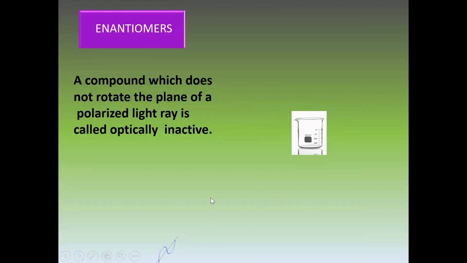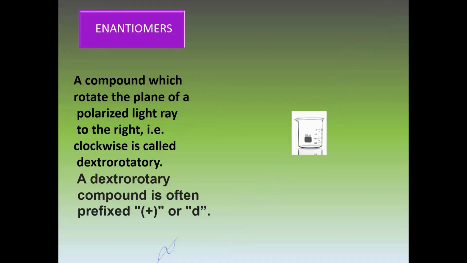A compound which does not rotate the plane of polarized light is called optically inactive. For example, this plane polarized light is passing through this solution without rotating its direction toward right or left. So this type of compound is optically inactive.